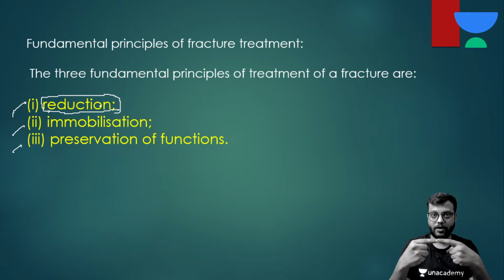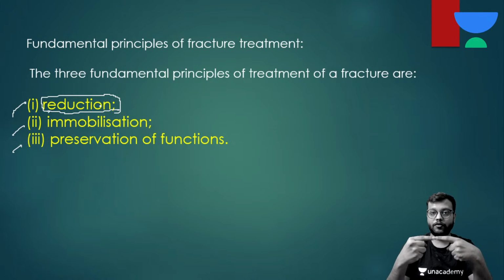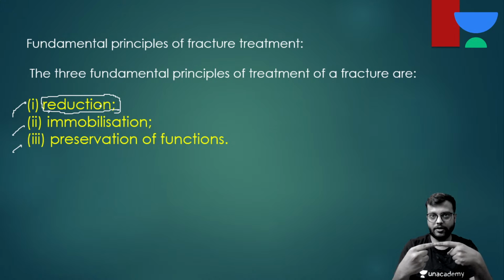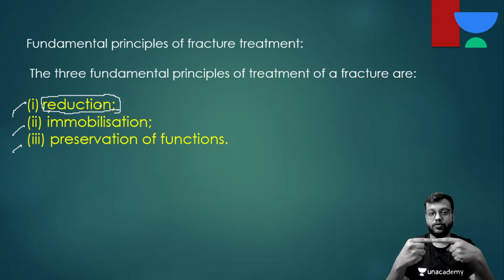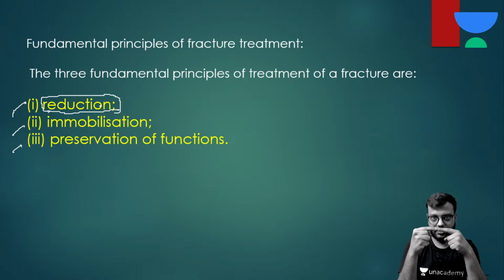So first you have to align the fractured segment so that वो पहले जैसे ही normal anatomical position में union हो. So for that you have to reduce the fracture. So bringing back the fractured segment in the normal anatomical position is called the reduction. So यहाँ से यहाँ पे लेके आना is called the reduction.